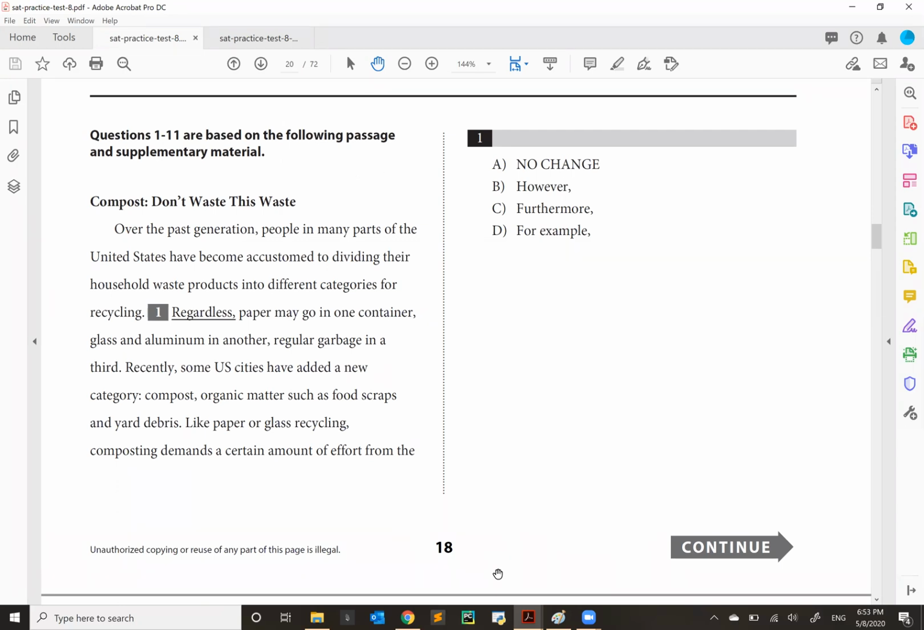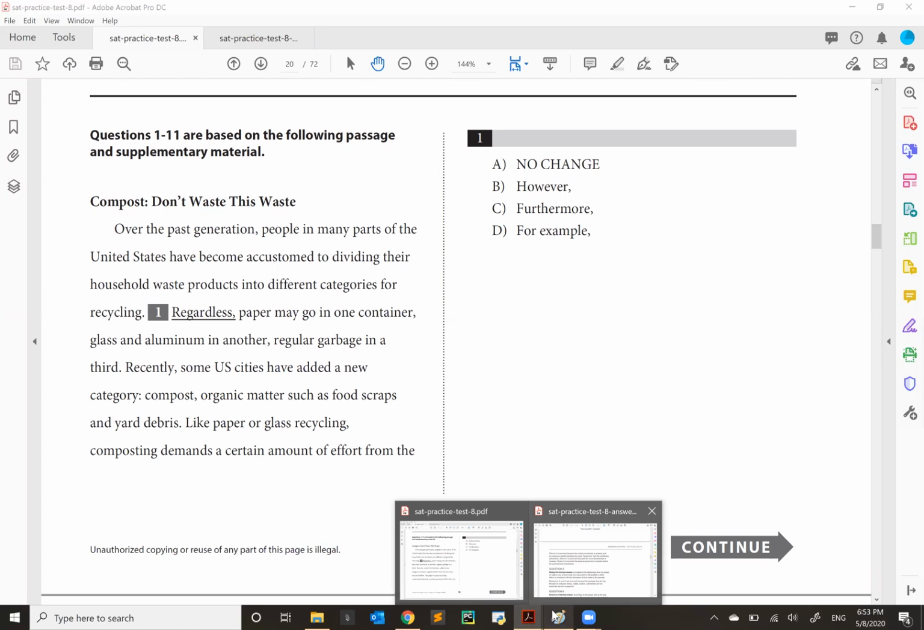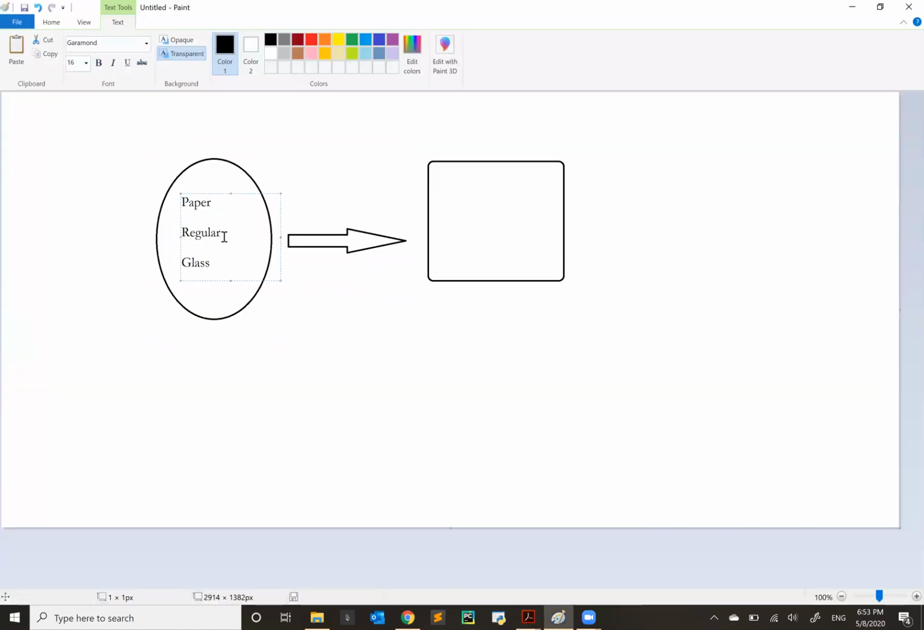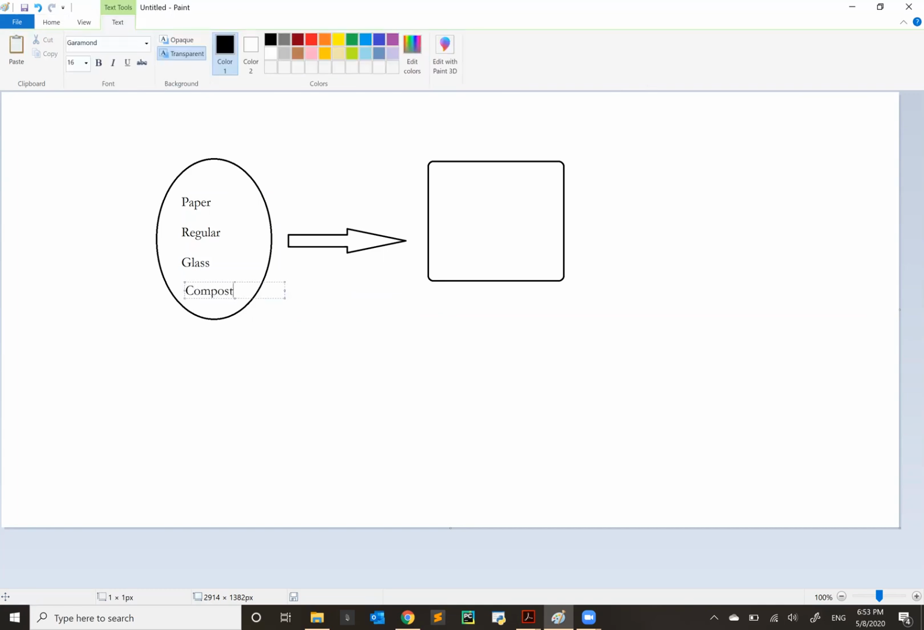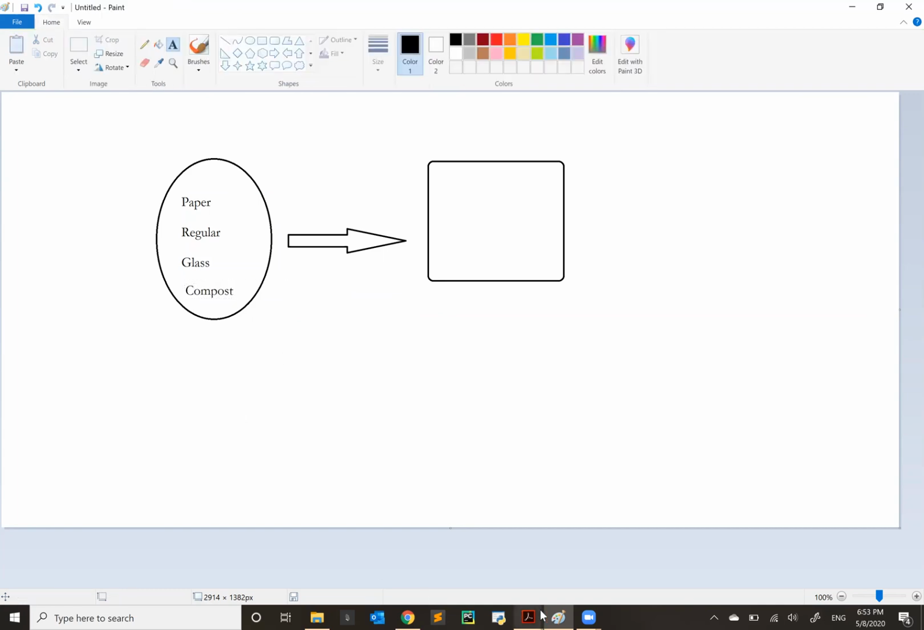So let's continue. Recently, some US cities have added a new category: compost, organic matter such as food scraps and yard debris. So we have a transition here, and this has to do with question number 1. We have here an illustration of the general classification that's created here, and in the sentence following that, we've created another category, and here it's called compost. So we just add that to our classification.